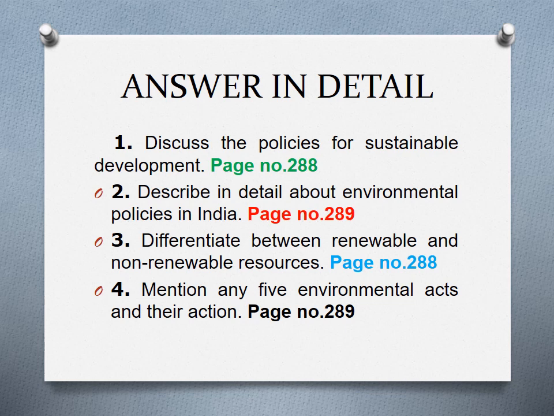The third one is, differentiate between renewable and non-renewable resources. Page number 288. Under the picture you see renewable resources and non-renewable resources. The differentiation is given. Mark it. That is your third detailed answer.